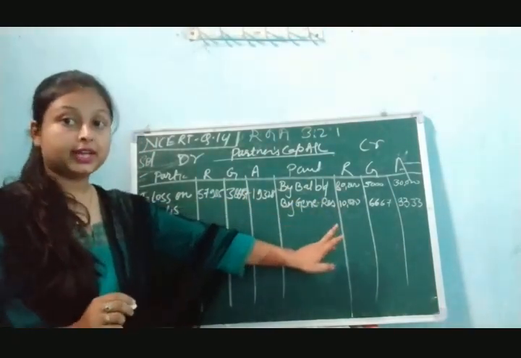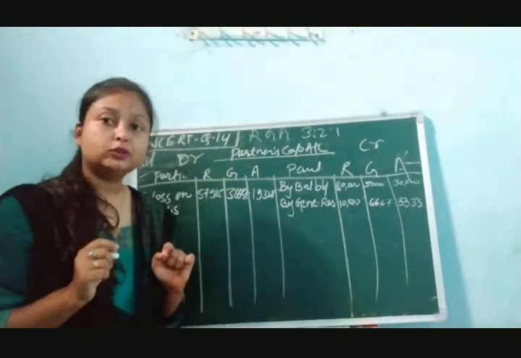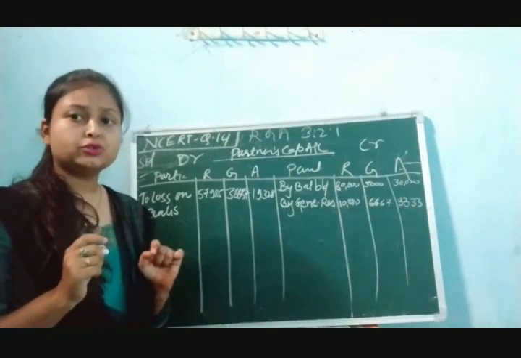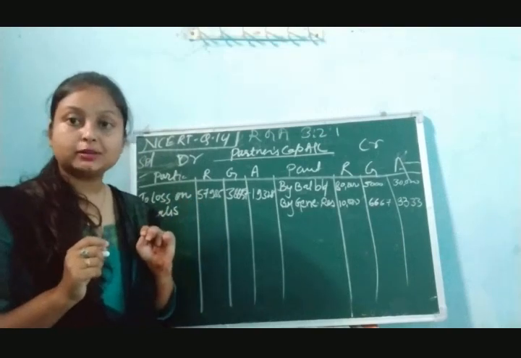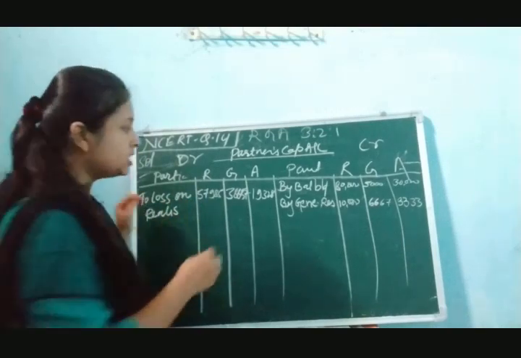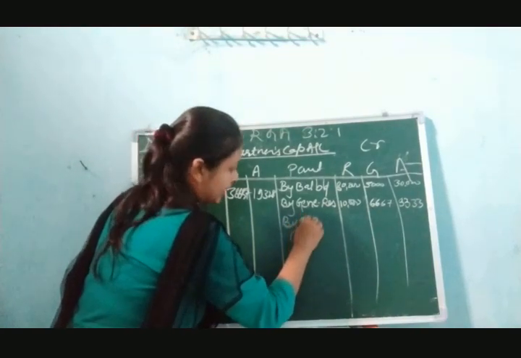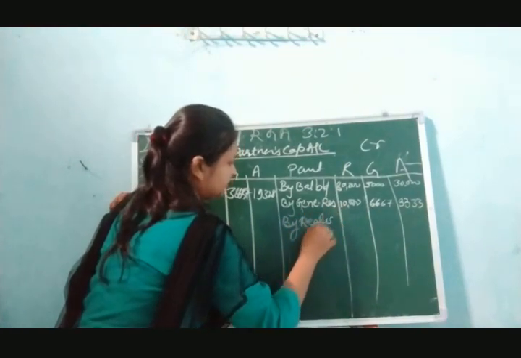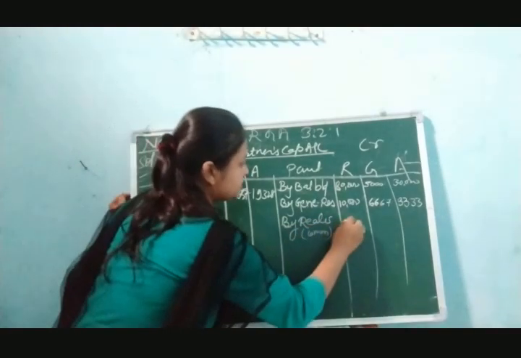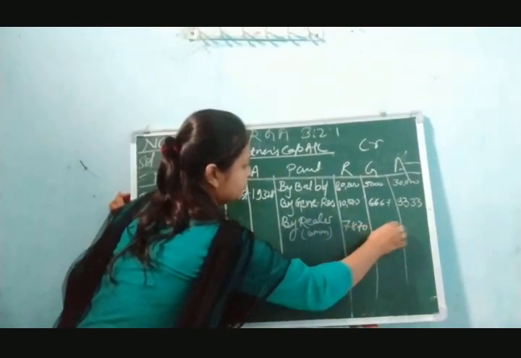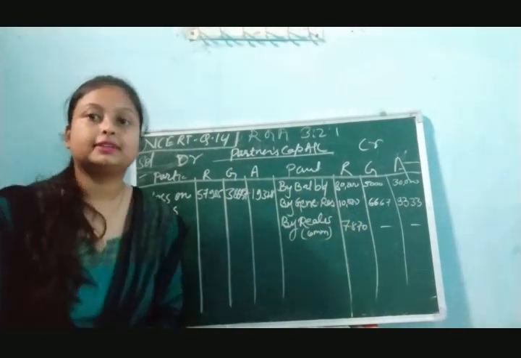Here we have distributed their capital and general reserve. Now one thing more we have provided to Rita, that is the realization expense she is going to pay, and on that amount she is going to get 5% commission, on whatever amount she is going to realize. So that we are going to write down here by realization, that is the commission she is going to get. That commission was 7,870. So these are the amounts which we have to distribute in the partners' capital account.